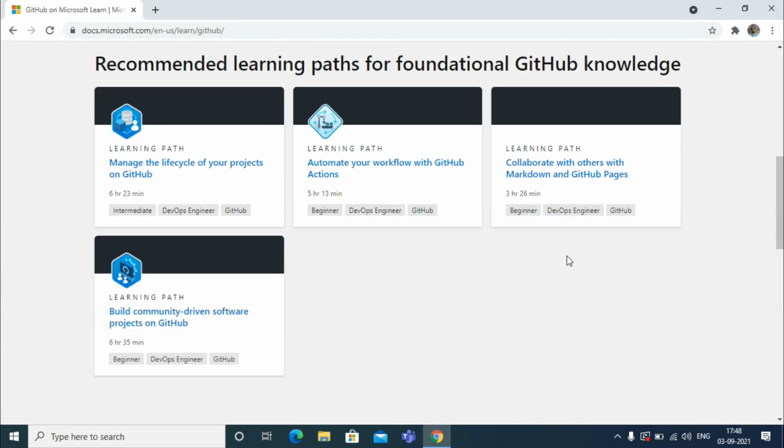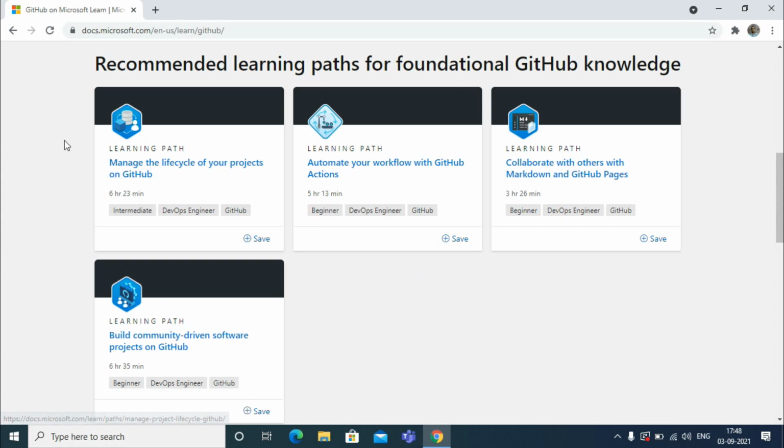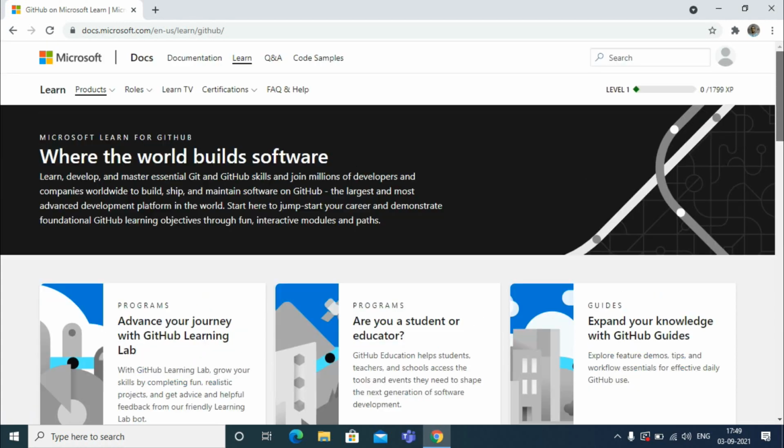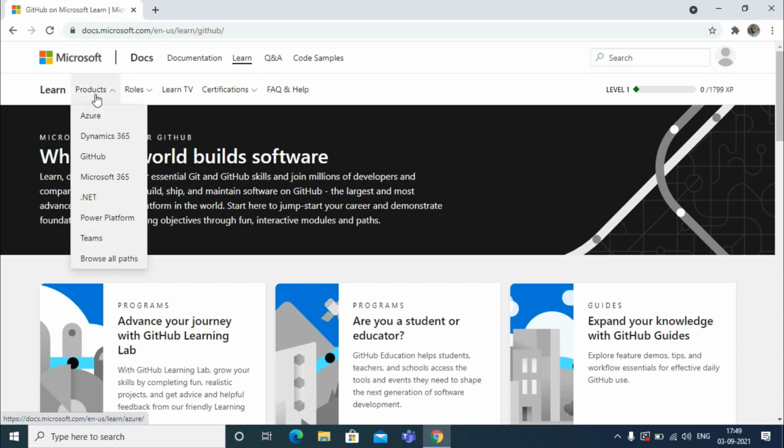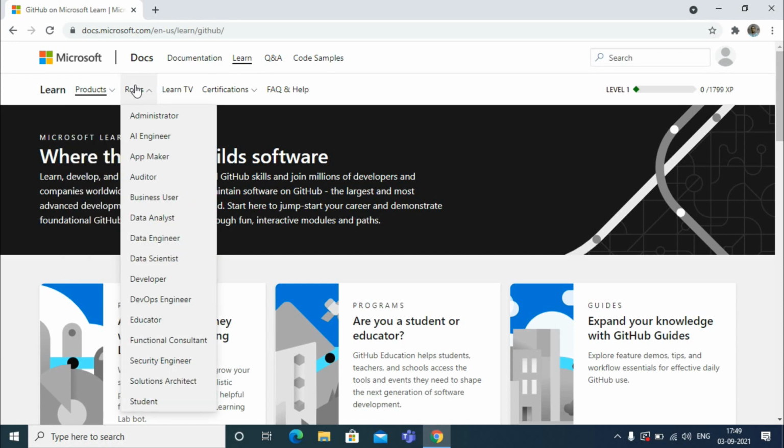Like this, there are a lot of products. For example, I want to learn GitHub. Simply I am choosing GitHub here, and I get some GitHub related courses. That means how we can manage the life cycle of projects on GitHub, how to automate, like this. There are courses from which we can choose, take them and get certifications. These are all the products from which we can take courses and get certified through Microsoft.